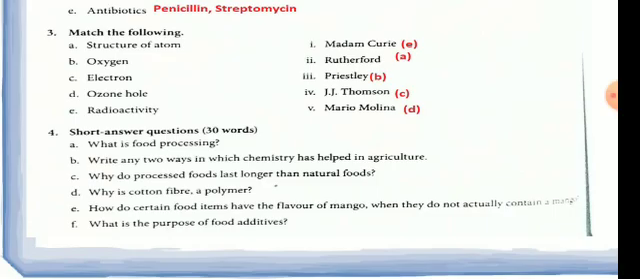Now E part is, how do certain food items have the flavor of mango when they do not actually contain mango? We are eating so much ice cream flavor also, even we are making cake and all, we are adding essence to it, vanilla essence and other essence. These all are food additives, flavoring agents. They are not real fruit or real vanilla fruit. They are in the powdered form, essence of the food. So the answer is, they are made up of flavoring agent. That's why they have the flavor of mango. They are not actually a mango fruit.